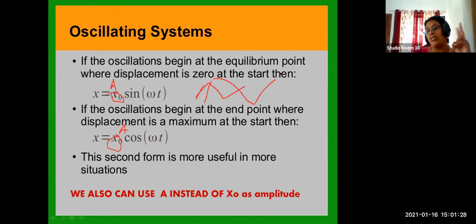Suppose two oscillations are moving simultaneously, we can identify the difference between the first one and the second one.